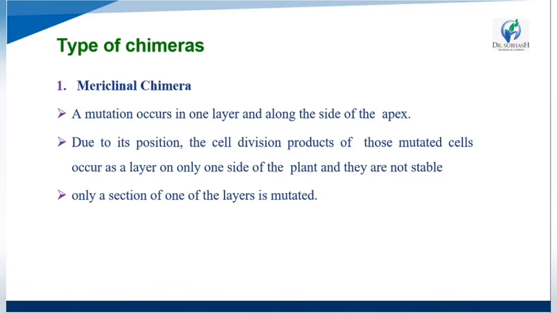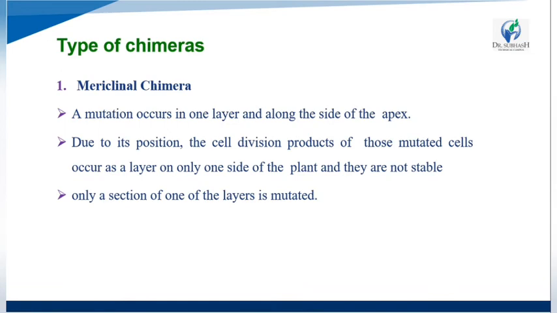Okay, so what process follows here? First the mutation occurs in one layer, along the side of the apex. Due to this position, the cell division products of those mutated cells occur as a layer on only one side of the plant, and they are not stable.